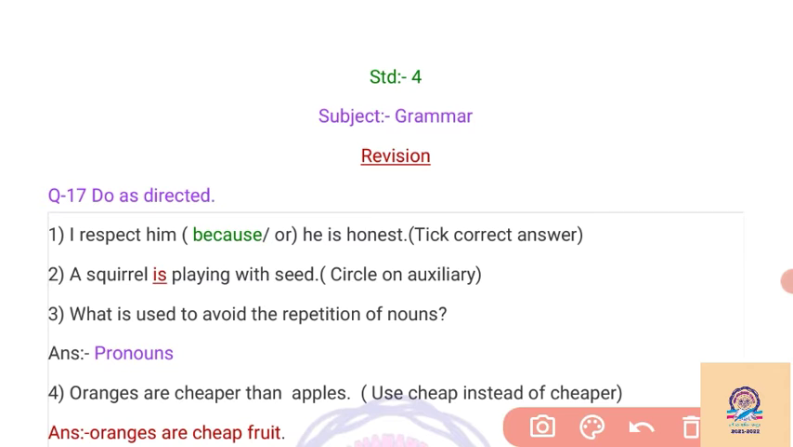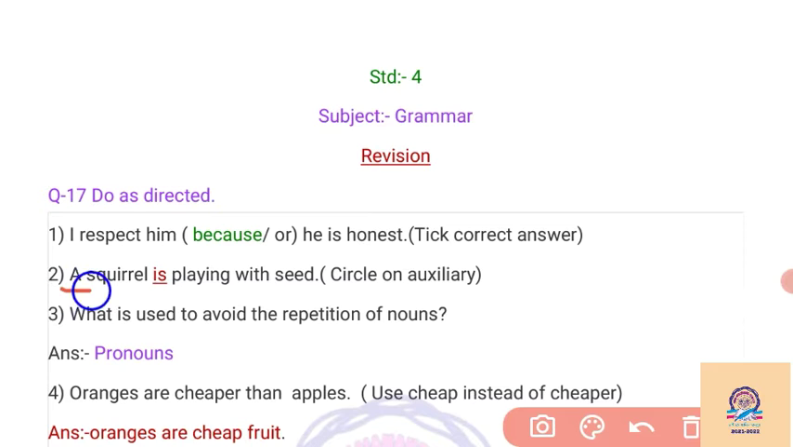So here in question 17, that is do as directed. We have to follow the instruction given in the bracket. First, I respected him because or he is honest. We have to take the correct answer here. Out of the two, because is the proper answer, because we have to give the reason why you are respecting him. Because he is honest, so you give the reason here. So because is our right answer.